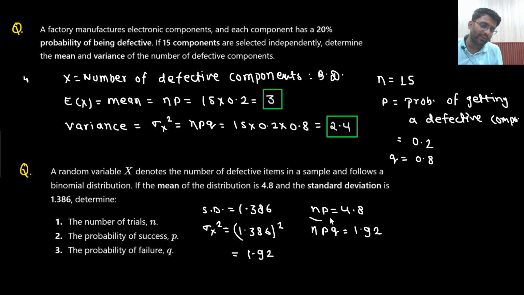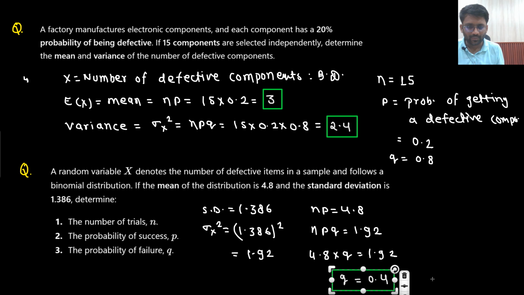So you know the value of np and you know the value of npq. What is the value of np? np is 4.8. 4.8 multiplied with q equals 1.92. So what will be the value of q? 1.92 divided by 4.8. So the value of q is coming out to be 0.4.